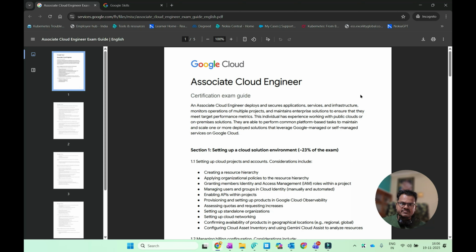In the description below you will get the link to this document, download it and keep it for your reference for your learning path. Okay, so that you can easily know what things you have to learn and deploy in the lab, so that you can pass the exam.